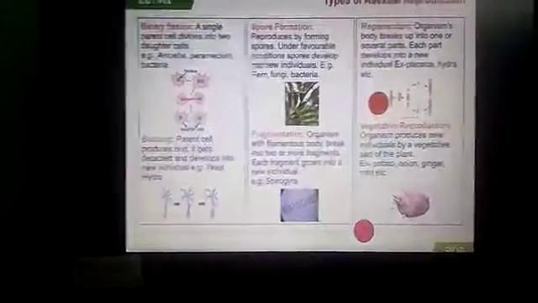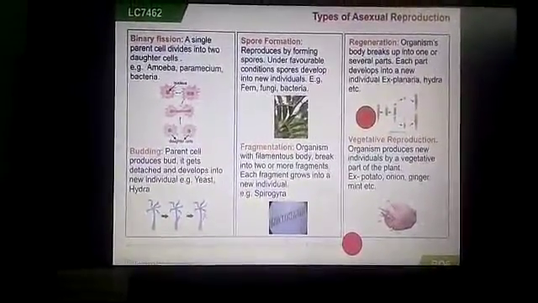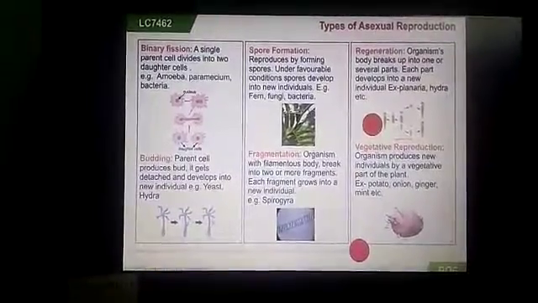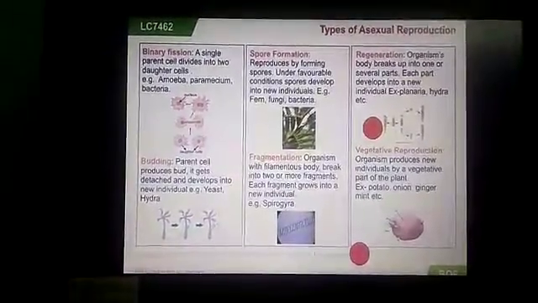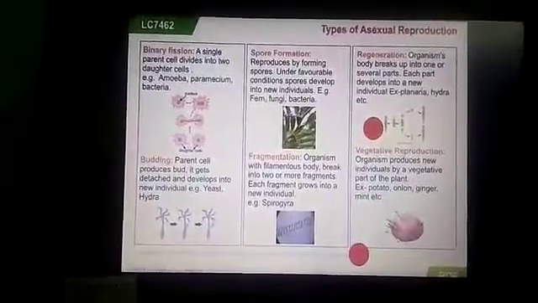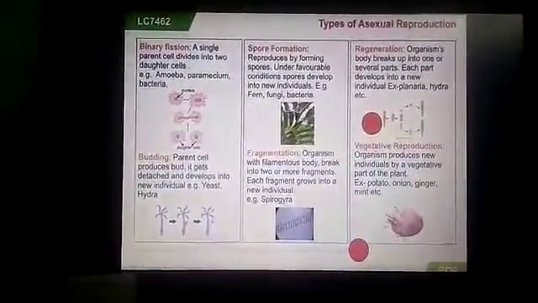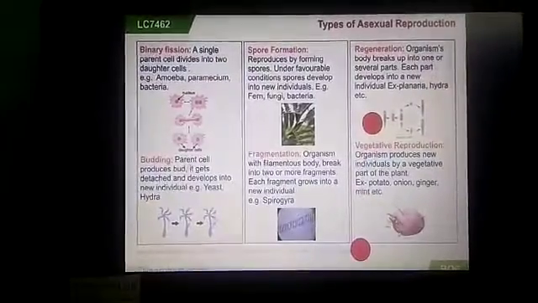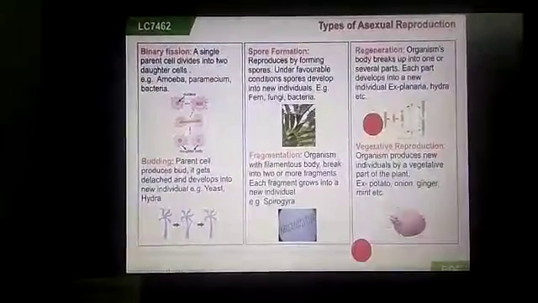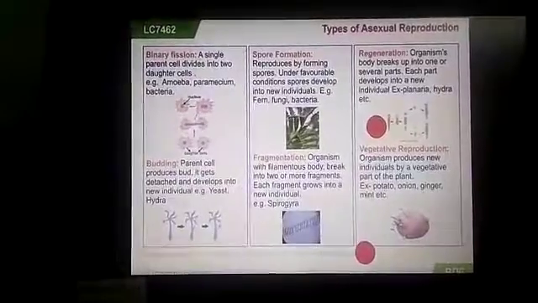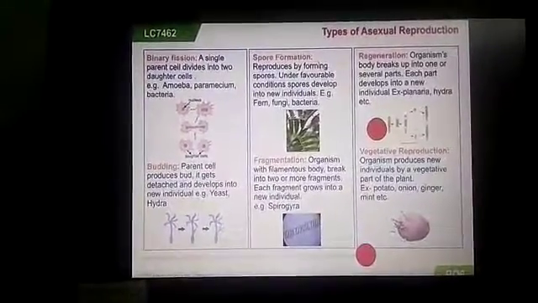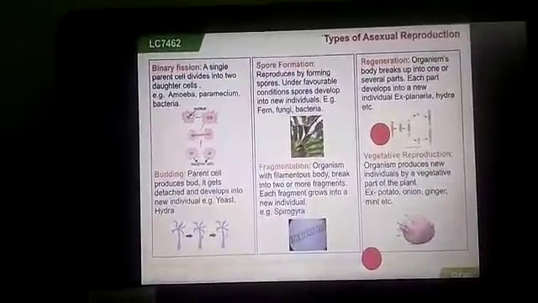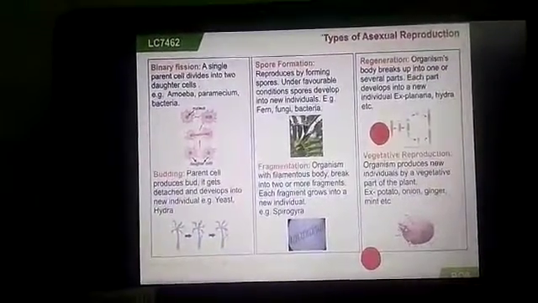See the types of asexual reproduction. The first one is binary fission. What is binary fission? Lower organisms like amoeba, paramecium and bacteria reproduce asexually by the method of binary fission. Binary means what? Two. Binary means two and fission means splitting.